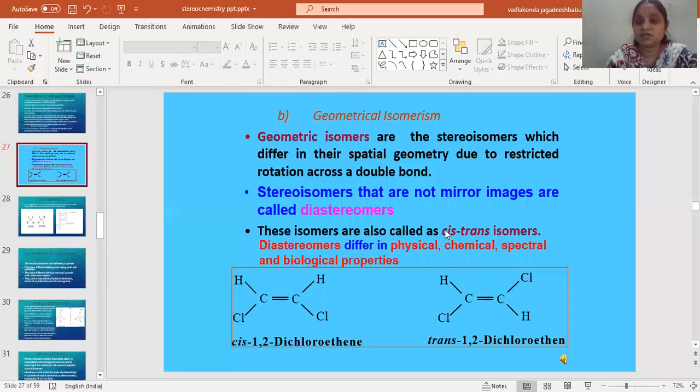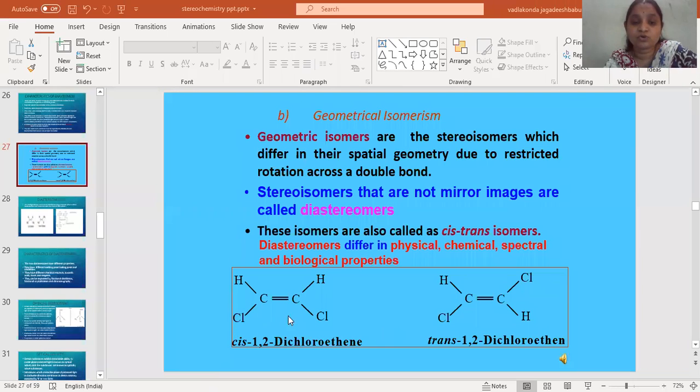So these are generally known as the cis-trans isomers, and they will be different in the physical, chemical and spectral, biological properties. Compared to the enantiomers, diastereomers can be easily separated from each other. Now here if you observe 1,2-dichloroethene, these two diastereomers are geometrical isomers of 1,2-dichloroethene.